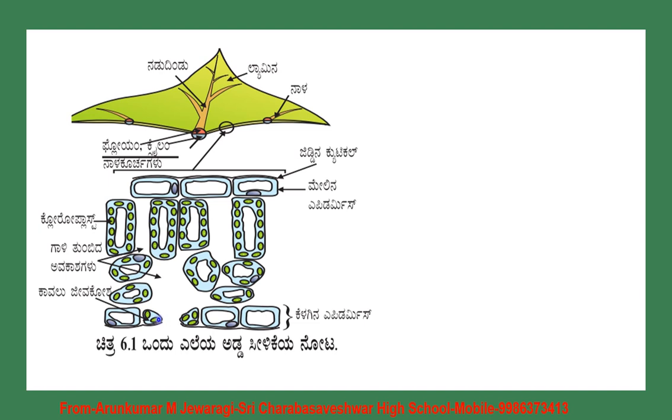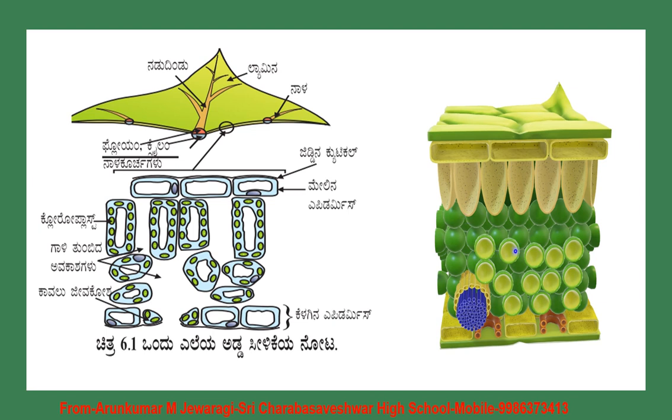On the lower side of the leaves, we see another layer called what? Lower epidermis. In the lower epidermis, we see different types of cells. These cells are called what? Guard cells. These are called guard cells. In between the guard cells, there is an empty space, which is a pore. Those pores are called what? Stomata. There are innumerable stomata present on the lower side of the leaves. Every leaf contains an uncountable number of stomata.